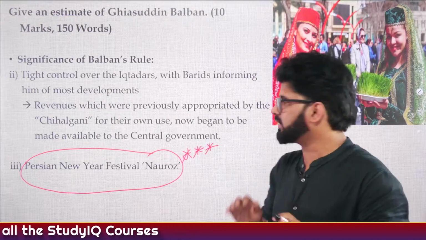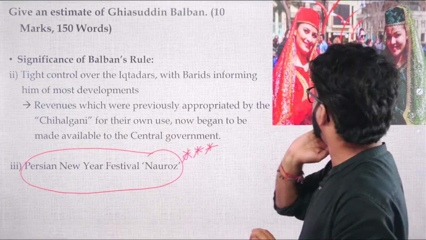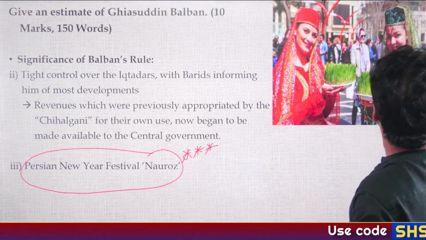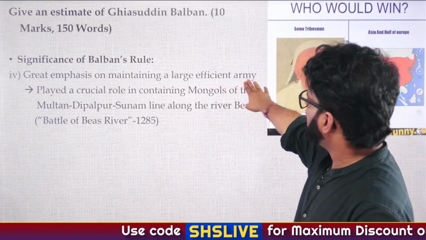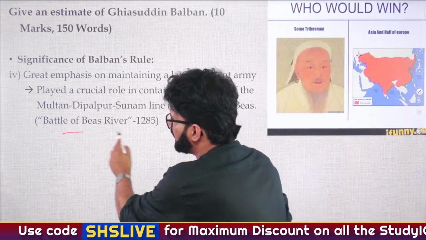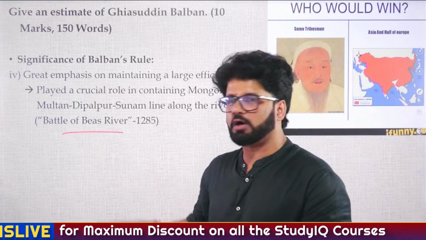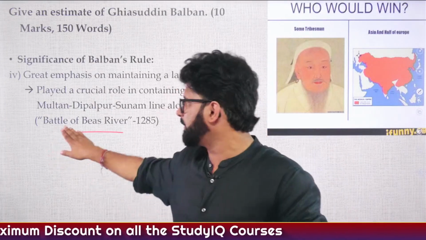The last ruler of this dynasty was Kayumar, known as Kaimur or Kayumar, and he was the son of Kaikabad. Fine. Persian festival Nowruz, good looking ladies. Significance: great emphasis on maintaining a large efficient army. Battle of Vyas River, he lost his son Prince Muhammad. We have talked about Prince Muhammad a lot so that you can remember the Battle of Vyas River.